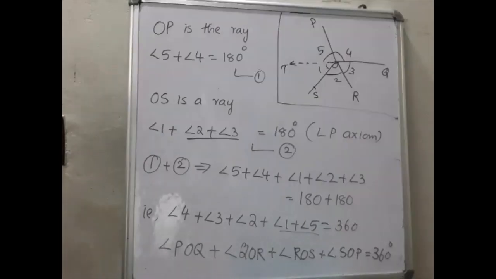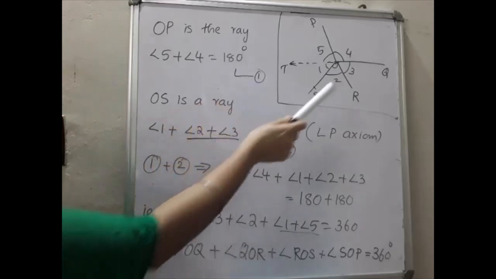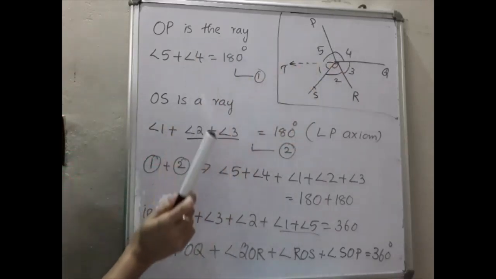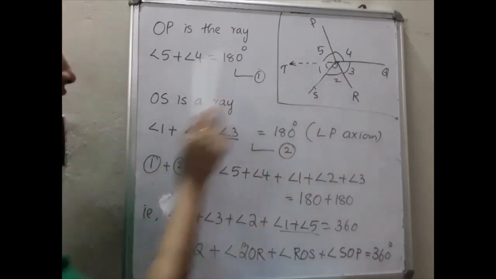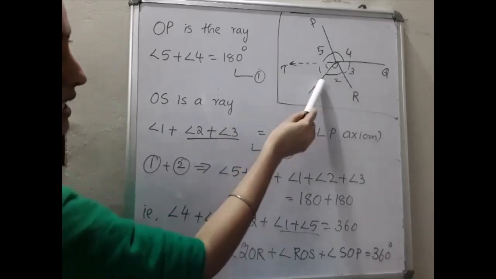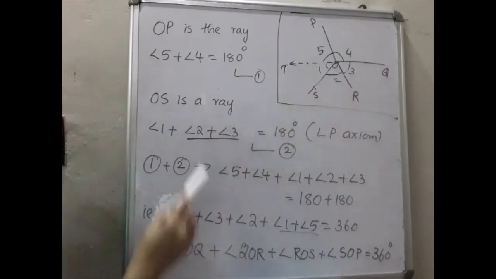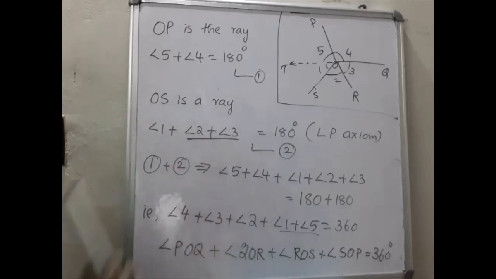Okay, once again please listen. OP is a ray, so angle 5 plus angle 4 is equal to 180 degree. So 5 plus 4 is equal to 180 degree. And then OS is a ray. OS means this one is a ray. So what can we write? Angle 1 plus angle 2 plus angle 3, that is combined. Okay, SOQ we have tried, but we have to take combined. Angle 1 plus angle 2 plus angle 3 is equal to 180 degree. That is equation number 2.